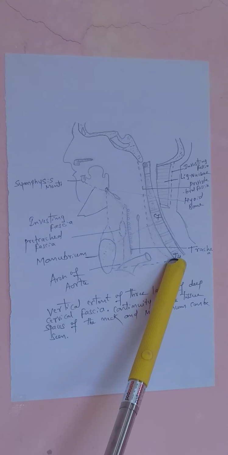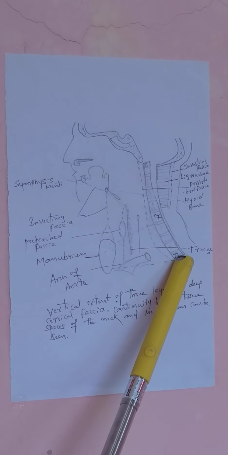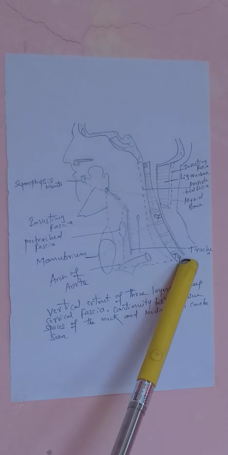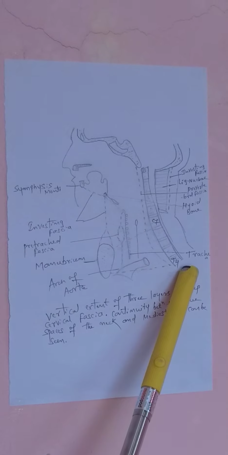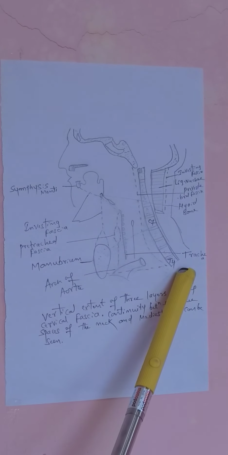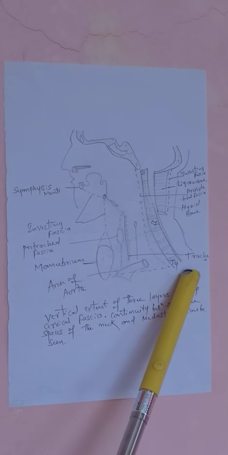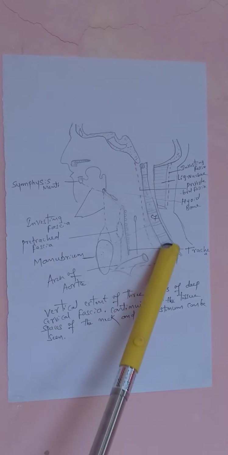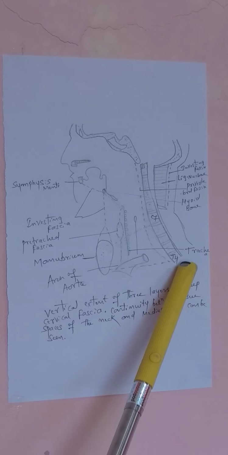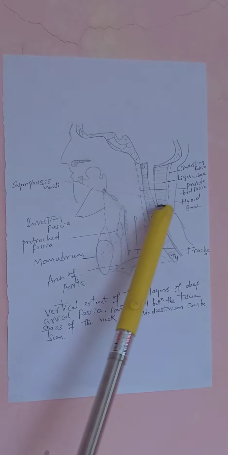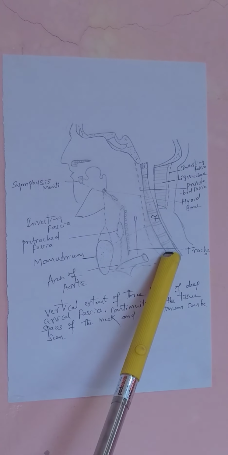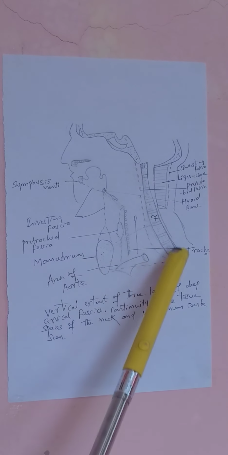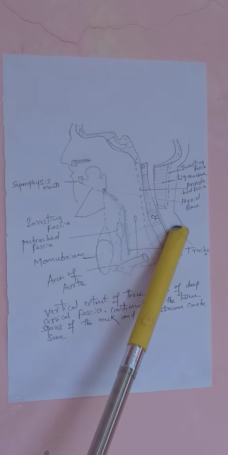It may also go to the shoulder, or the forearm also. This prevertebral fascia may extend to the forearm. Then we will call it the axillary fascia. The cervical plexus and brachial plexus will carry this axillary fascia.